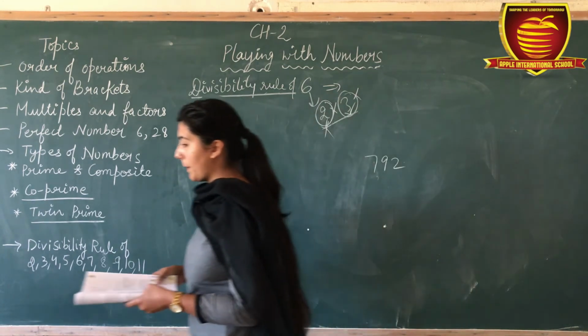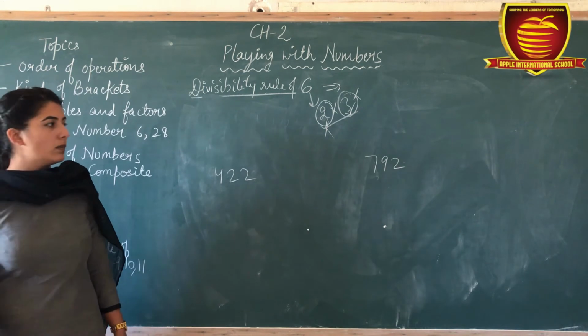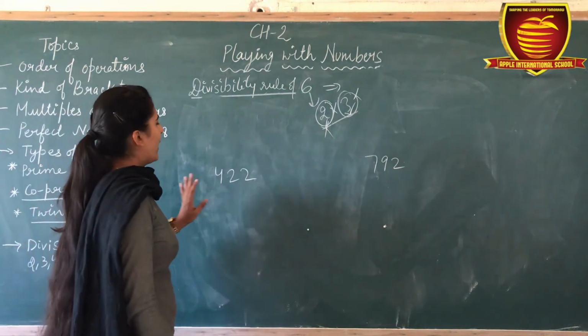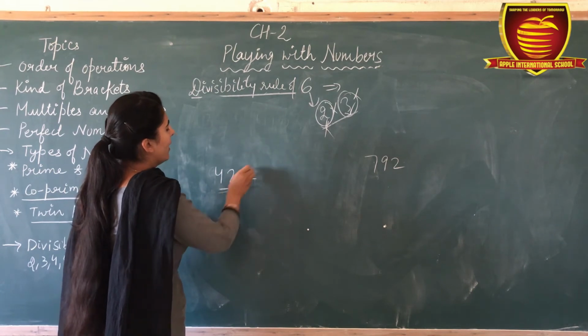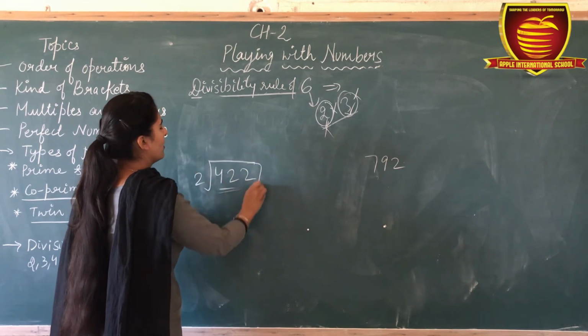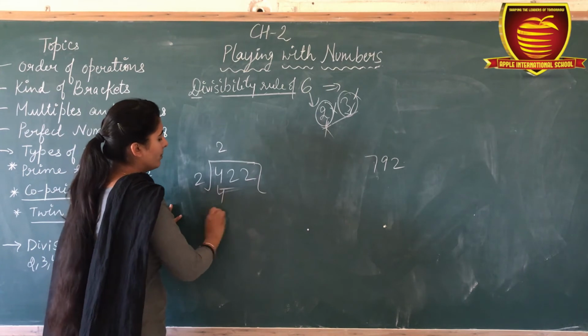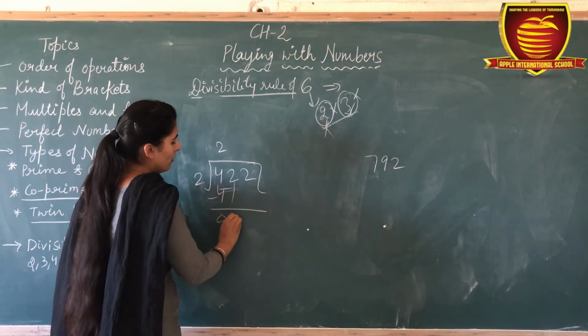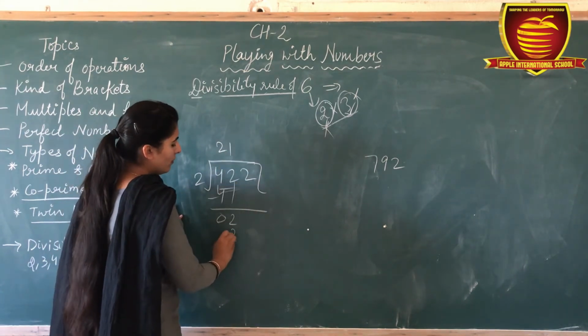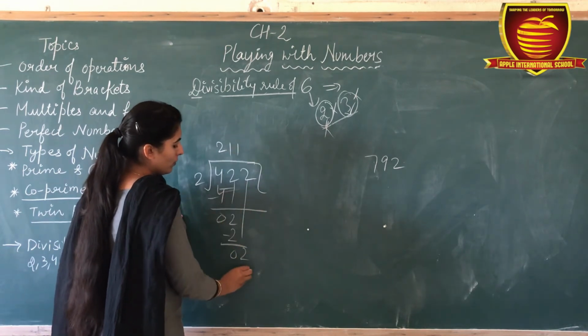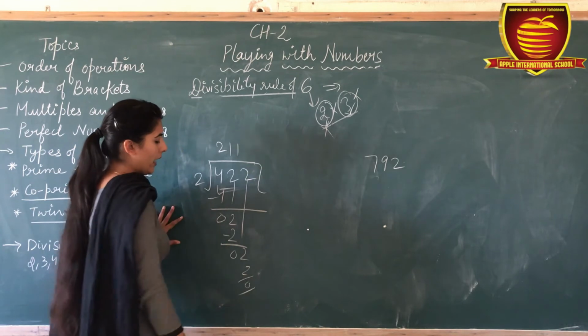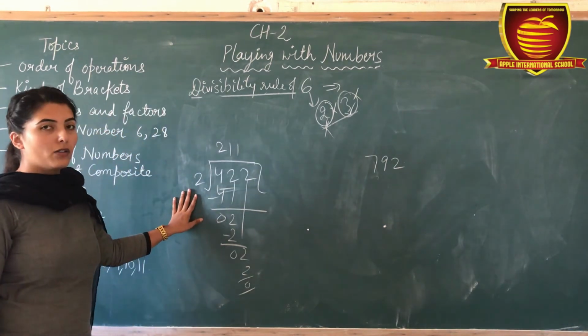Okay. Now, what I said is that firstly you have to check whether this number is divisible by 2. Let's check. 2, 0, 2, 0, 2, 0. Yes, it is divisible by 2.